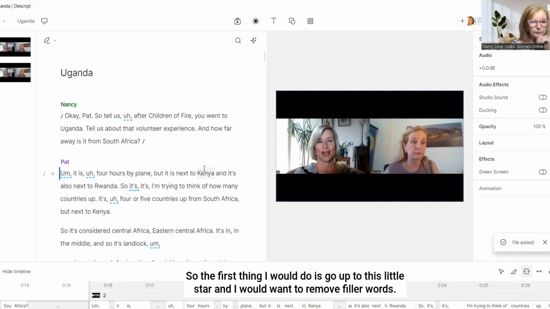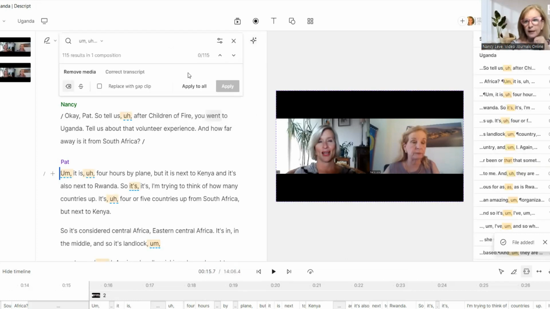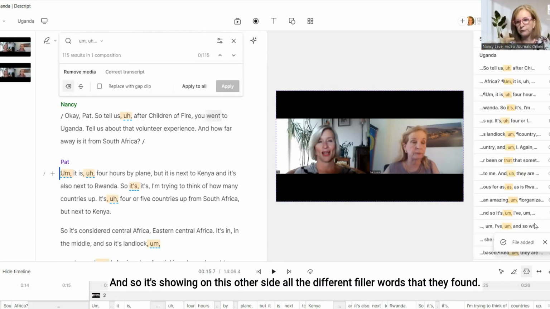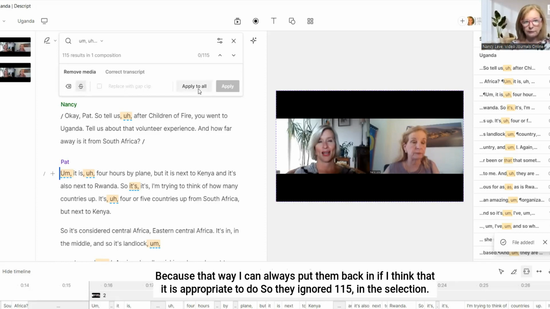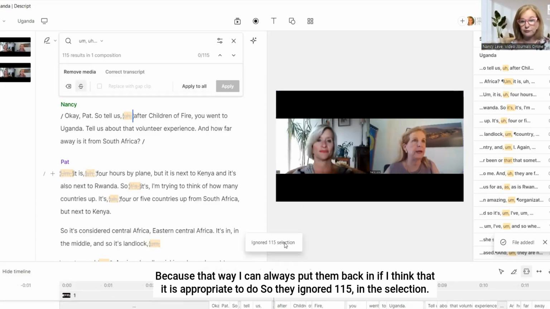Okay, so the first thing I would do is go up to this little star, and I would want to remove filler words. And so it's showing on this other side all the different filler words that they found. And so I'm not going to just delete them. I'm going to cross them out so they get ignored. Because that way I can always put them back in if I think that it is appropriate to do. So they ignored 115 in this selection.